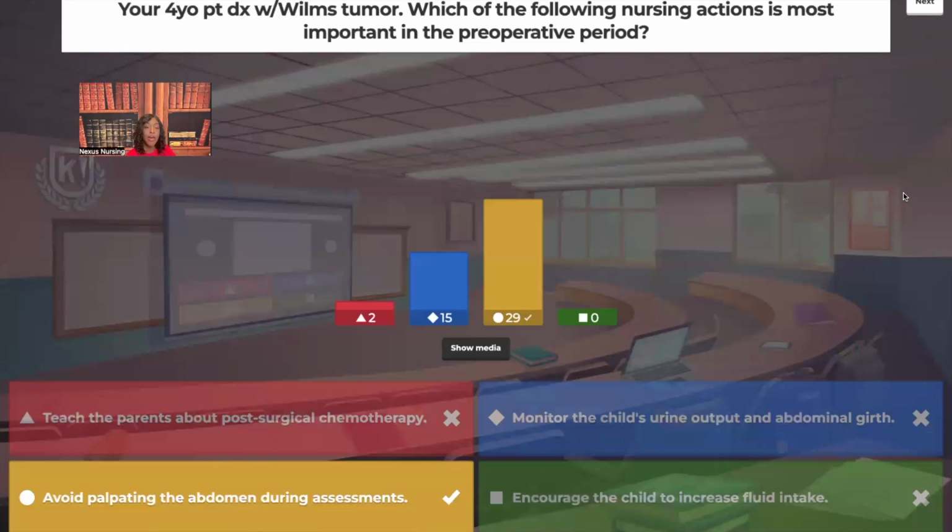Very good. Avoid palpating the abdomen during assessments. So why is that so important? Wilms tumor, this is a tumor of the kidney. This is the most common tumor of the kidney that we find in pediatrics. This type of tumor is very, very, very vascular. So what you don't want to do is palpate the abdomen and accidentally rupture that tumor and spread those cancer cells throughout the patient's body. Okay? All right.